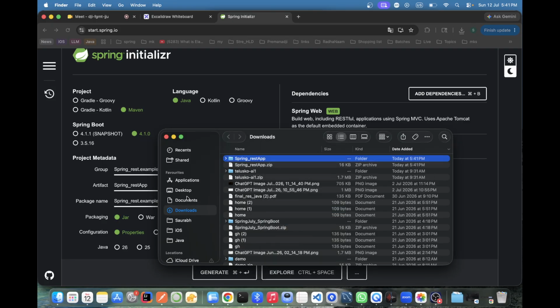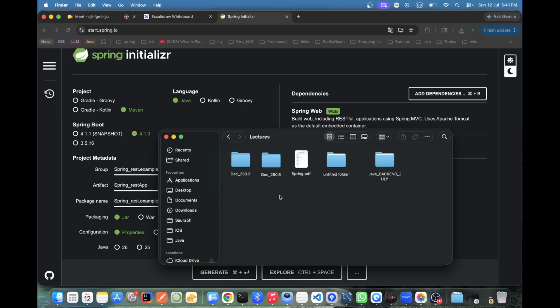Copy. Actually, here I need to paste again.